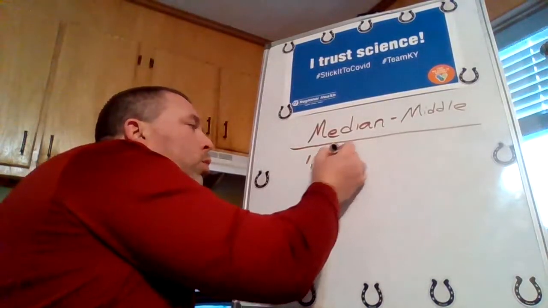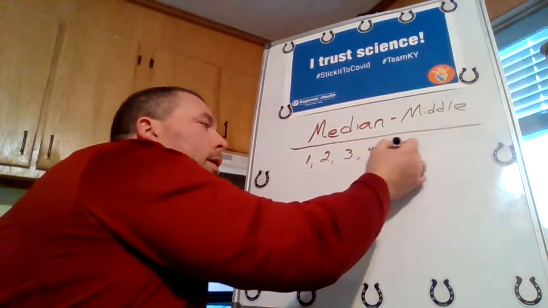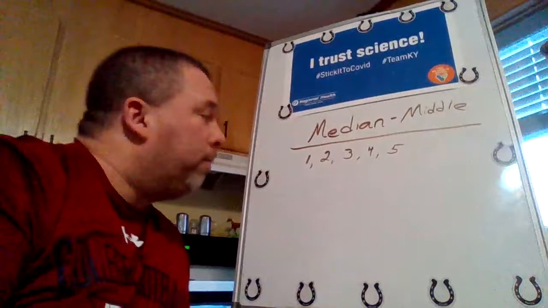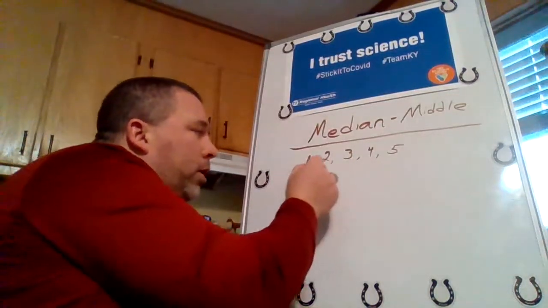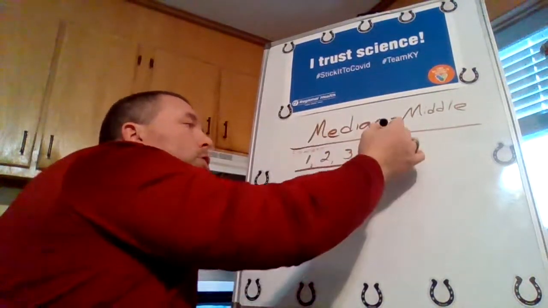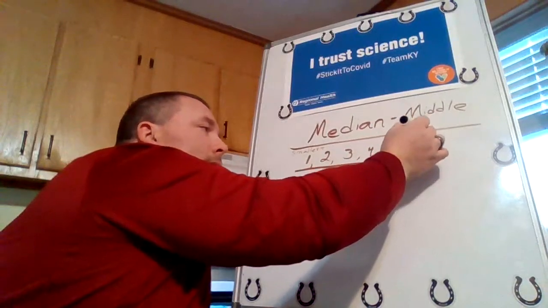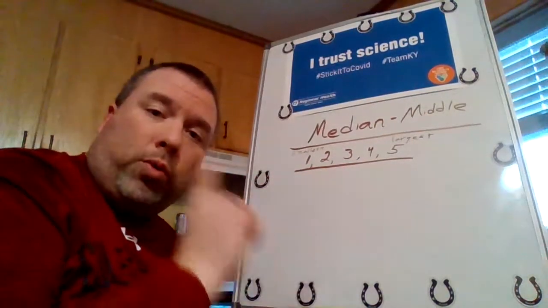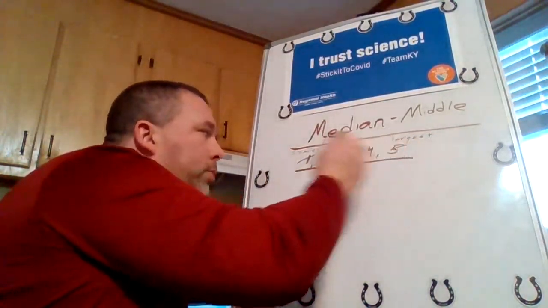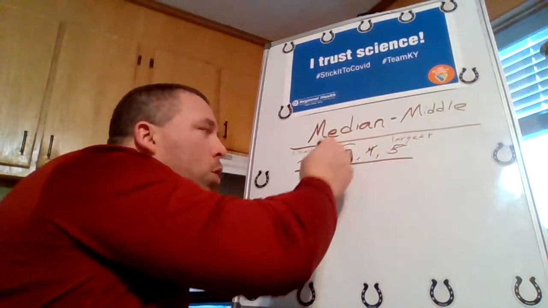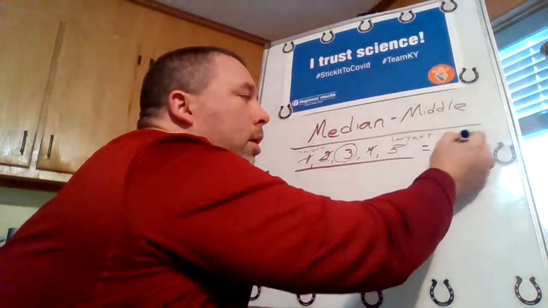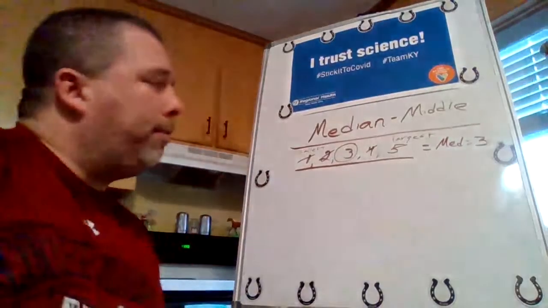1, 2, 3, 4, 5. To get the median, all you have to do is find the middle number. So check it out. I do this by making sure that the numbers are in order. I usually go from the smallest to the largest. And you'll see why this is important in a second. And then we cross out end to end until we get to the middle, right? So we cross out the smallest, we cross out the largest. We cross out the smallest, we cross out the largest. What we're left with is the middle. In this data set, the median is 3.